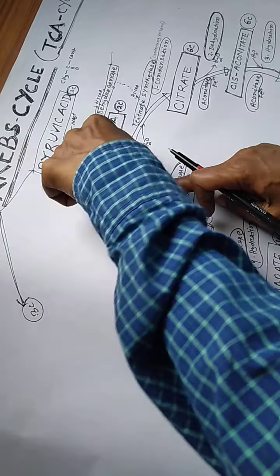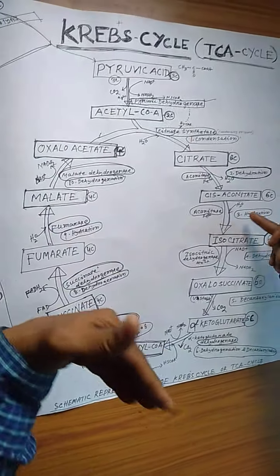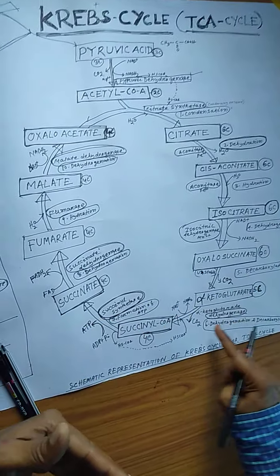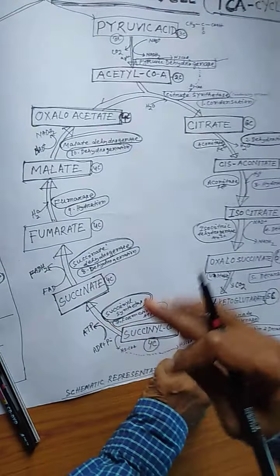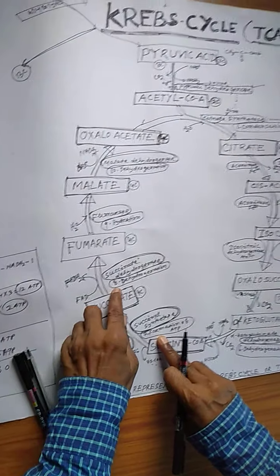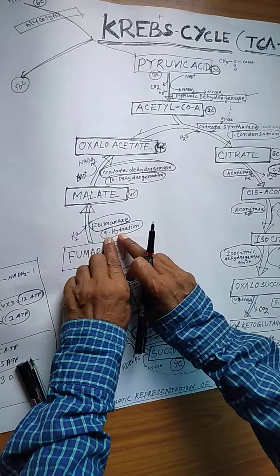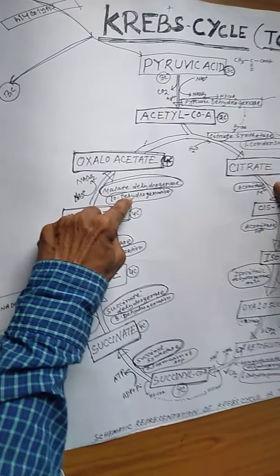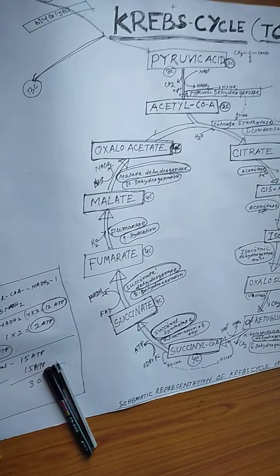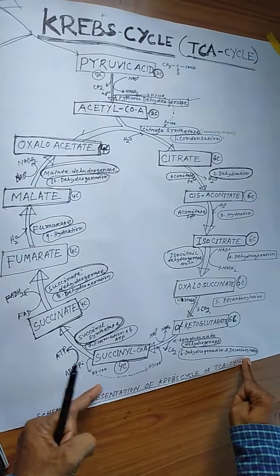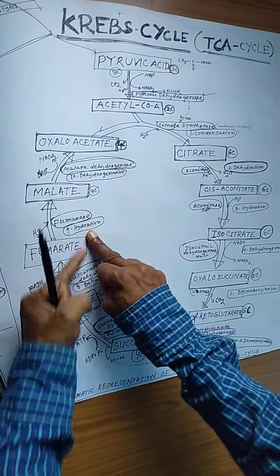Number 1 is condensation reaction. Number 2, dehydration. Number 3, hydration. Number 4, dehydrogenation. Number 5, decarboxylation. Number 6, dehydrogenation and decarboxylation both. Number 7 is formation of ATP, and number 8 is dehydrogenation. Again this reaction is hydration, again dehydrogenation. You have to remember this systematically: condensation, hydration, dehydration, dehydrogenation, dehydrogenation and decarboxylation, formation of ATP, dehydrogenation, hydration, dehydrogenation.